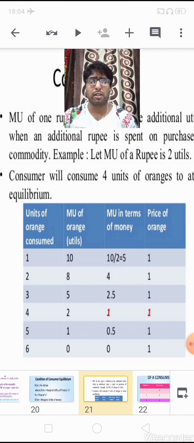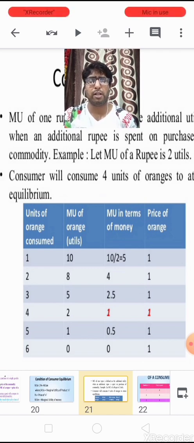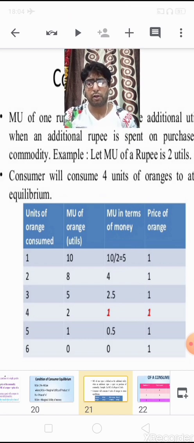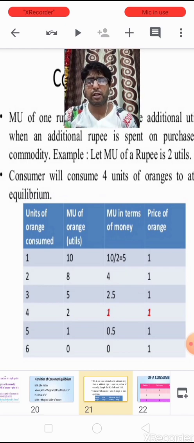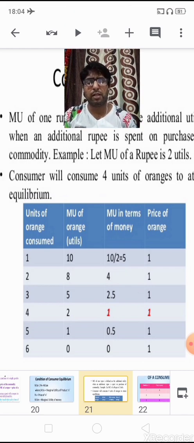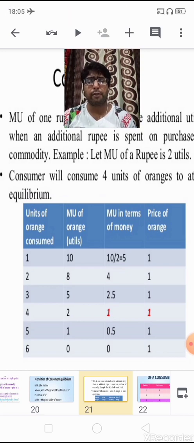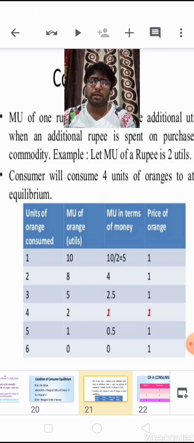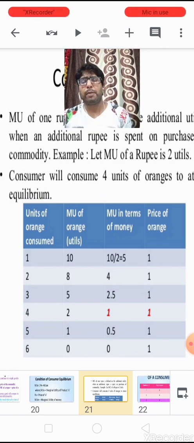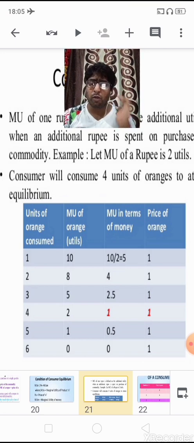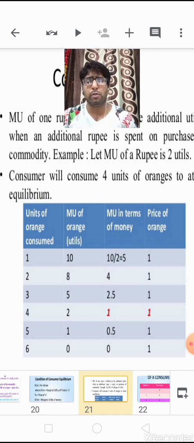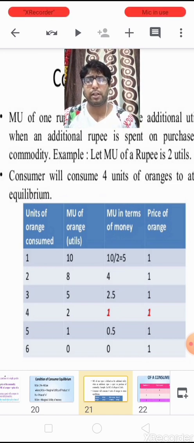So the consumer is gaining a profit of 4 rupees. If there is a profit, he keeps on consuming the commodity. Now when he consumes the second unit of oranges, this time the marginal utility in terms of money declines from 5 to 4, but still it is greater than the price paid for the commodity, that is 1. It means here a consumer is again getting a profit of 3 rupees.